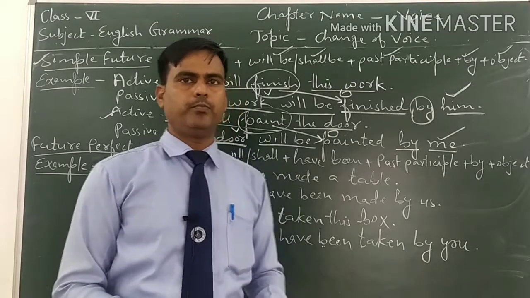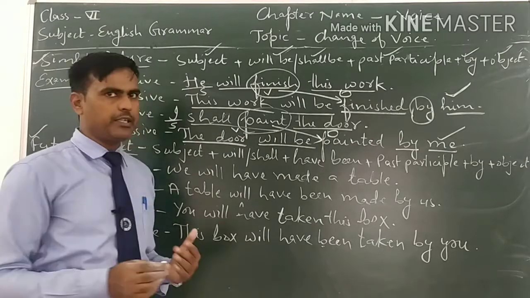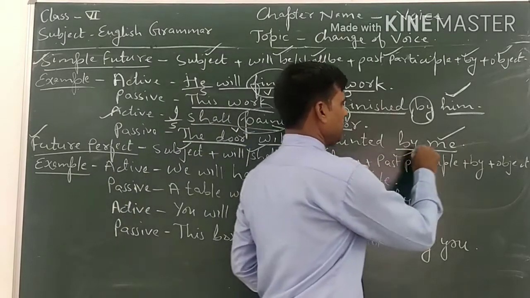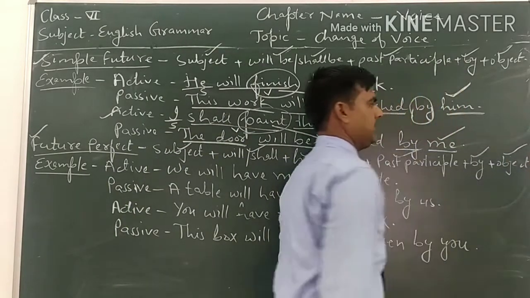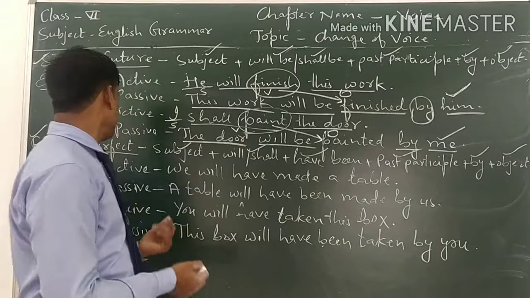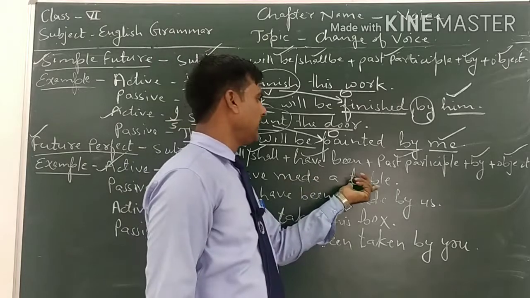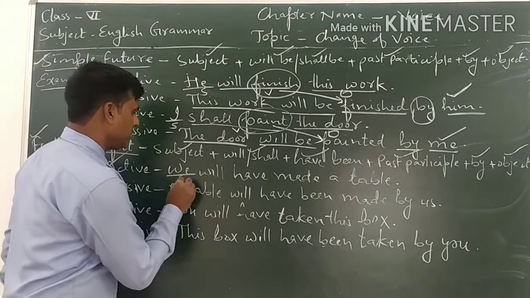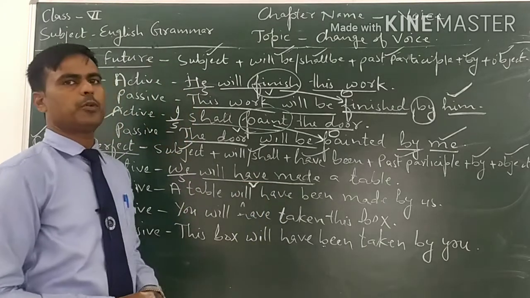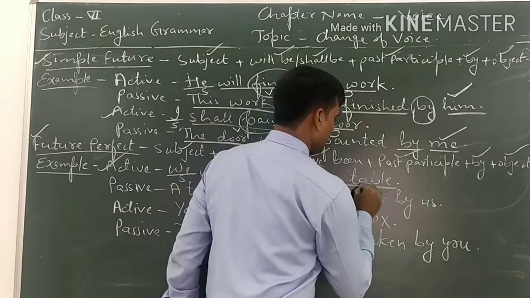Now come to the next. The next one is future perfect. In future perfect tense, when we change from active to passive, we use subject, will or shall, have been, past participle, by, and then object. This will be the sequence for the future perfect tense. See the example. We will have made a table. We is the subject. Will have made tells us that this is the verb and the tense is future perfect tense. This sentence is in future perfect tense and the table is the object.